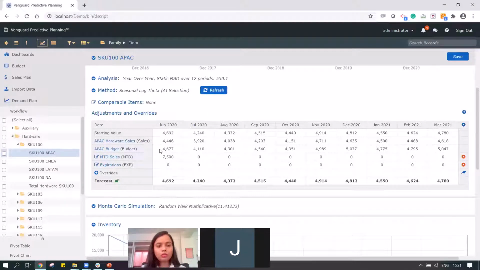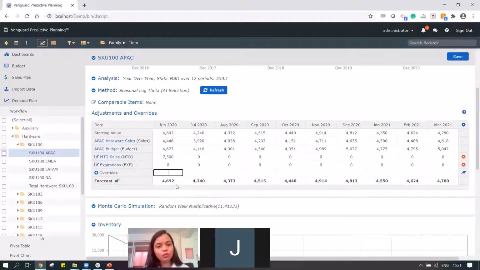The budget team or the finance team has given the number as 4,677 for the month of June. And I can now take an action. Do I want the sales team's number or my finance team's numbers as part of my demand plan?